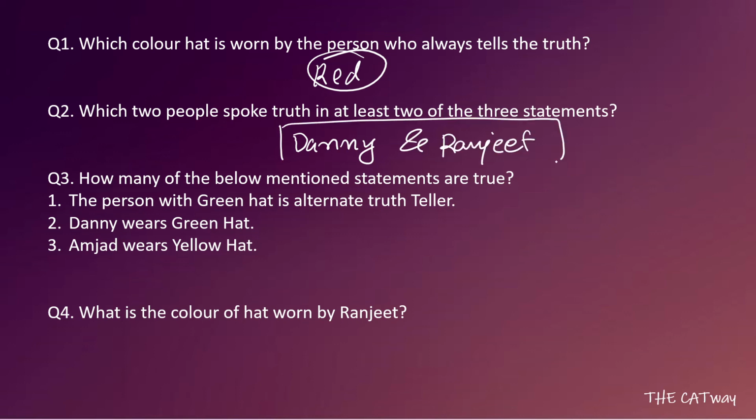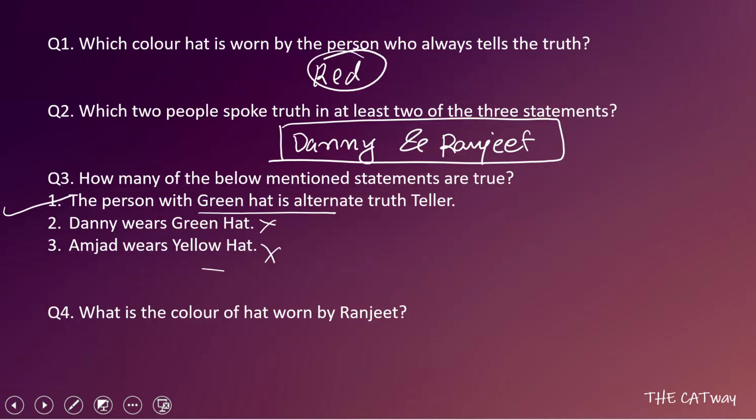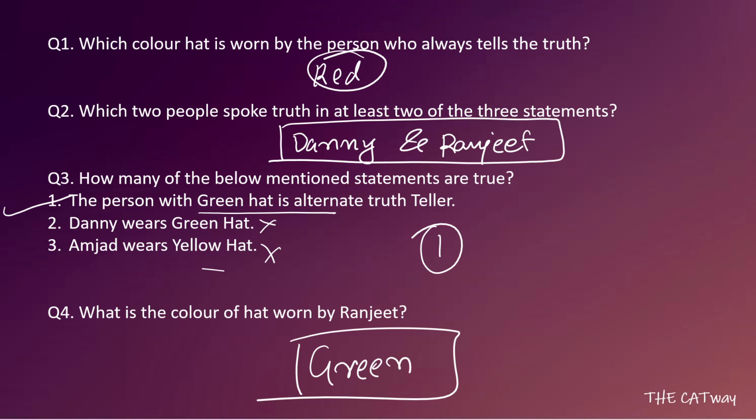Now, how many of the below mentioned statements are true? The person with the green hat is the alternate truth teller. We know that. Danny wears a green hat? No, he is wearing a red hat. Amjad wears a yellow hat? No, he is wearing a blue hat. So only one statement is true. What is the color of the hat worn by Ranjit? He is the alternate truth teller, so he is wearing a green hat. So this is your answer for the fourth question.